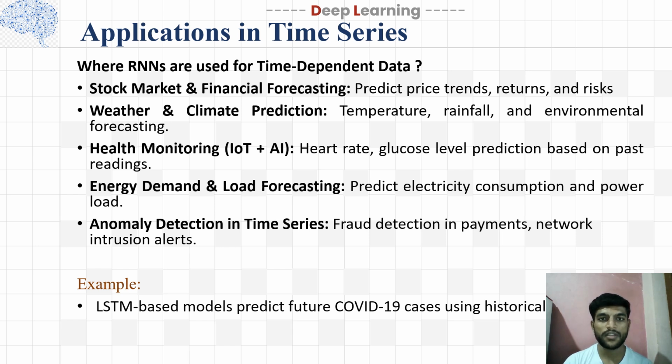Fourth is energy demand and load forecasting, that predicts electricity consumption and power load. Fifth is anomaly detection in time series, like fraud detection in payments and network intrusion alerts. For example, an LSTM-based model predicts future COVID-19 cases using historical daily data.